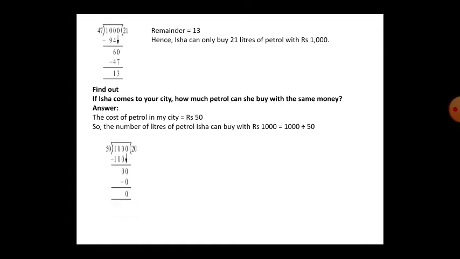So how many liters of petrol can she buy? She can buy 20 liters. There is no remainder. The remainder is 0, so no money is left out. For 1000 rupees, she can buy exactly 20 liters of petrol.